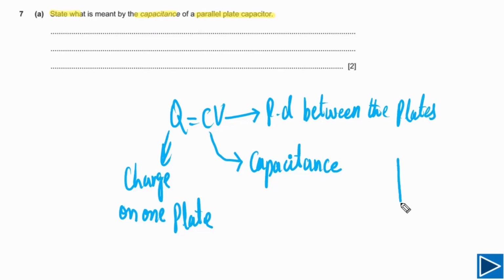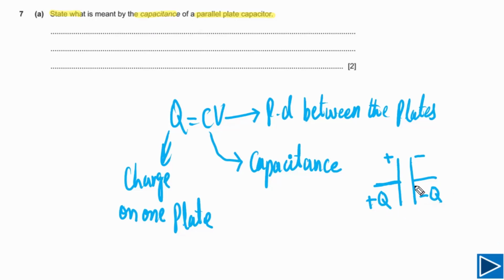We can also understand with the help of the symbol of capacitor. So this is the symbol for parallel plate capacitor. Let's say this plate is positively charged and this plate is negatively charged, and the net charge on this plate is plus Q, and the net charge on this plate is negative Q. So this Q simply means that you need to take the charge on one plate.